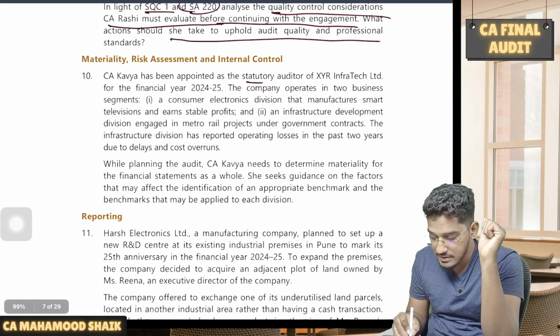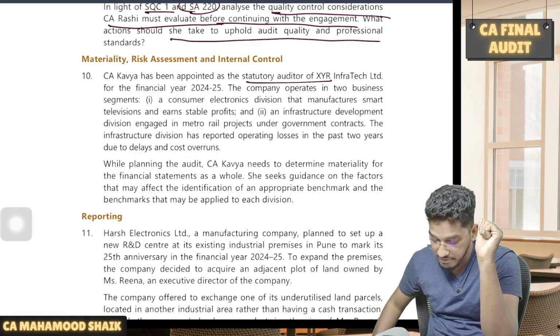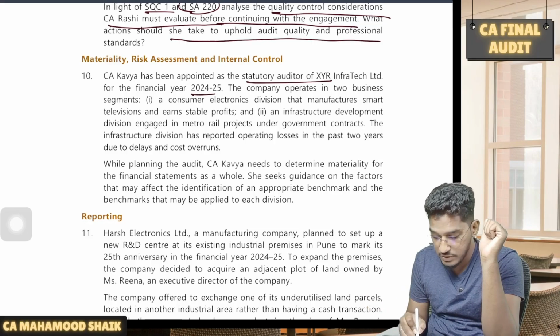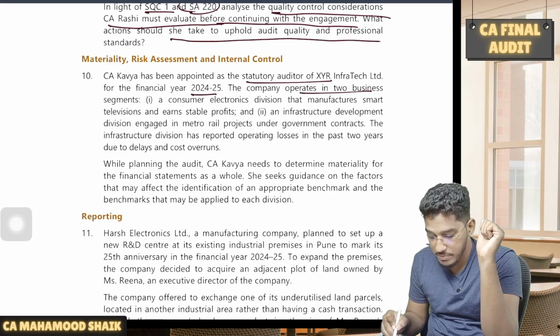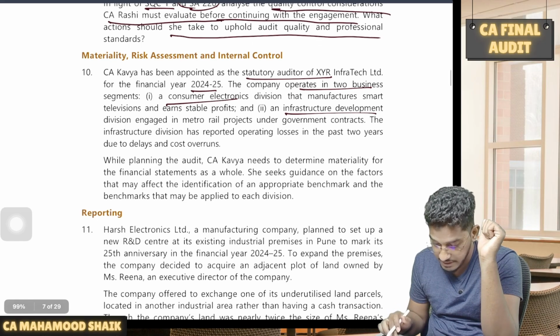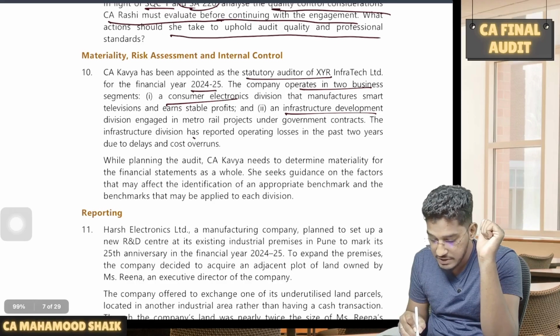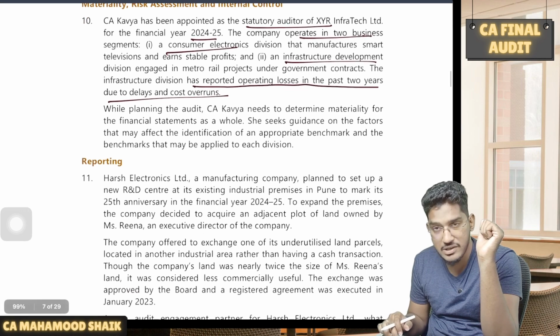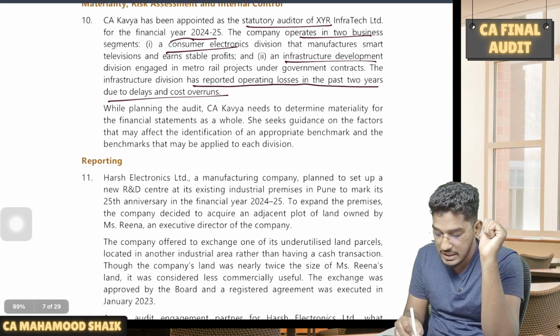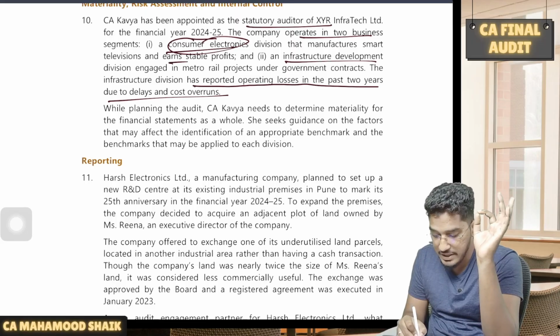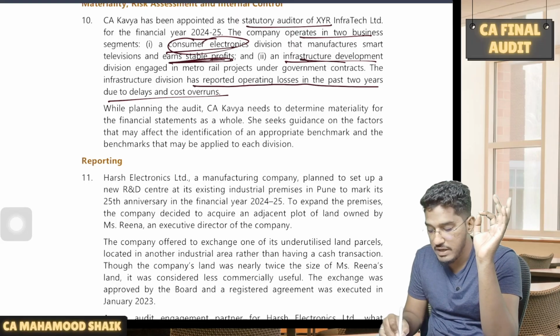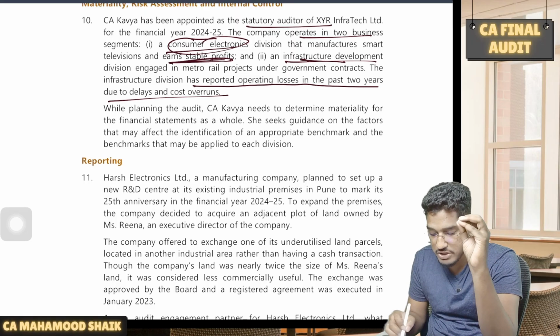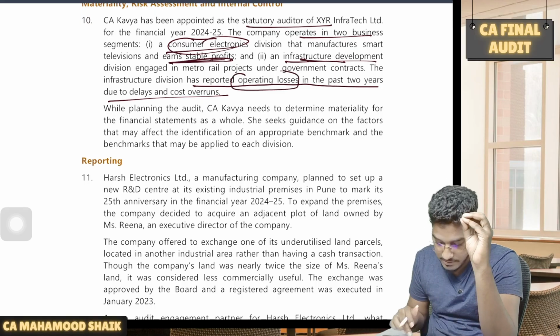Kavya has been appointed as a statutory auditor of XYR Infratech Limited for the financial year 2024-25. The company operates in two business segments: consumer electronics and infrastructure development. The infrastructure division has been reporting losses in the past 2 years due to delays and cost overruns. So their consumer electronic division was a profit-making entity. It is earning stable profits, whereas this infrastructure development division is continuously making losses.